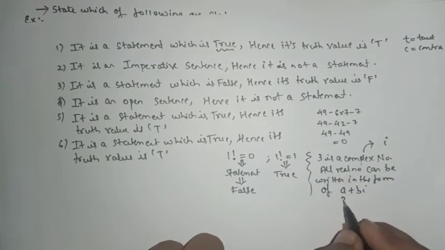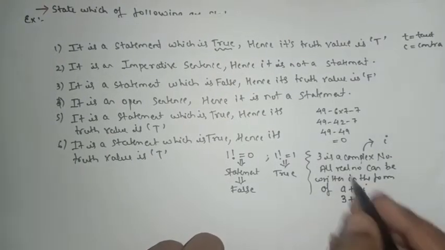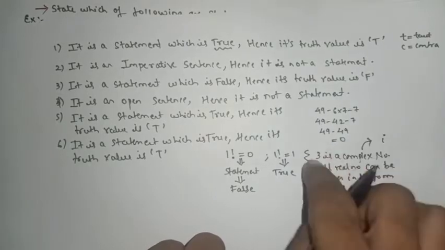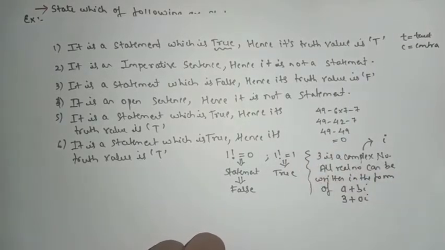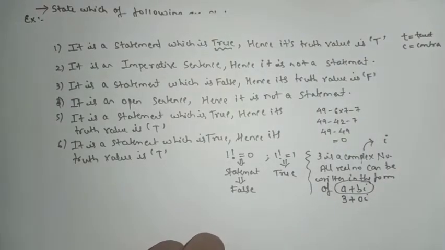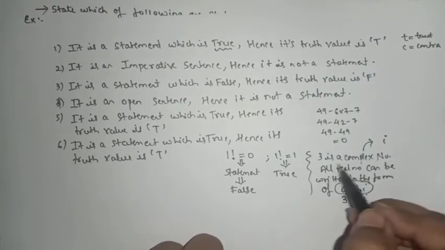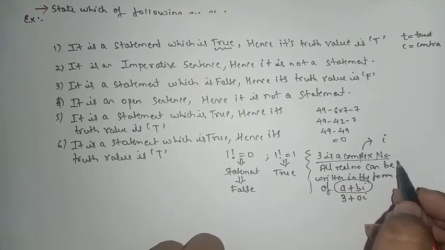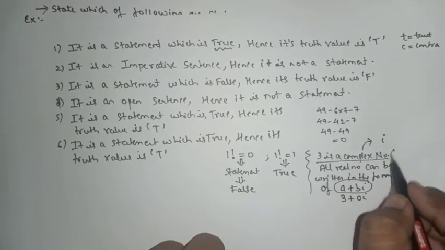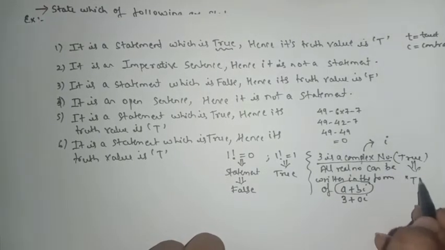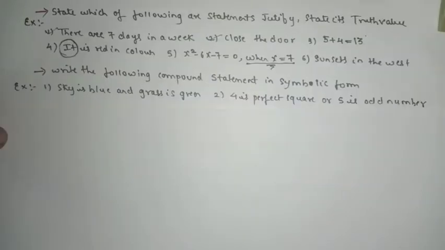Consider 3 as a plus b नहीं है मतलब 0 है, so मतलब 3 is a complex number. Whether it is 4, 5, 6, 7, कुछ भी number, all the real numbers can be written in the form of a complex number, yes or no? So मतलब actually जो sentence दिया है, it is a statement which is true. If it is true, so its truth value will be true. Got the point?